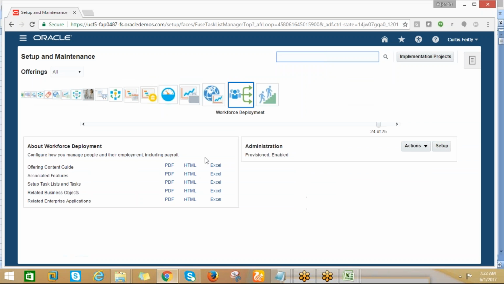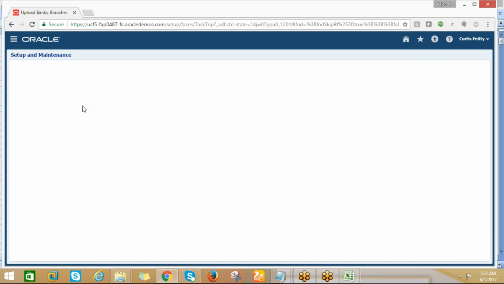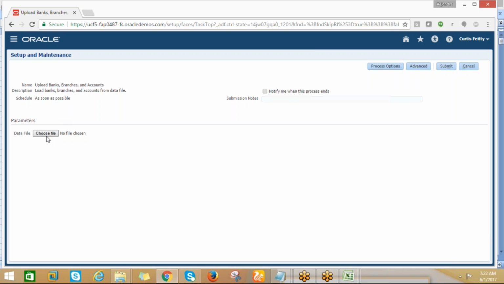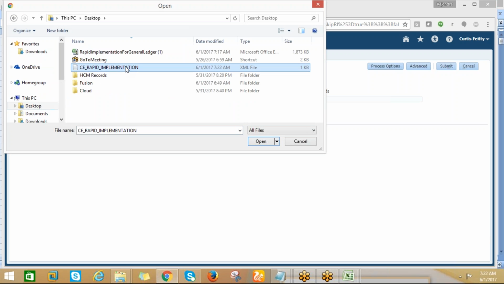So now what we can do is just upload. Upload banks and branches and accounts. Just click on here and you need to choose the file. Choose the file on the desktop. This is C, which means it is cash management related. Bank is related to cash management.